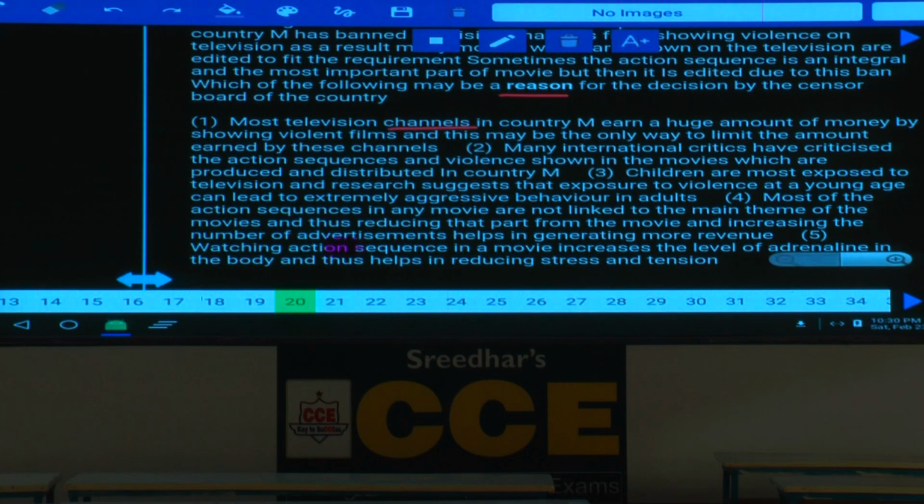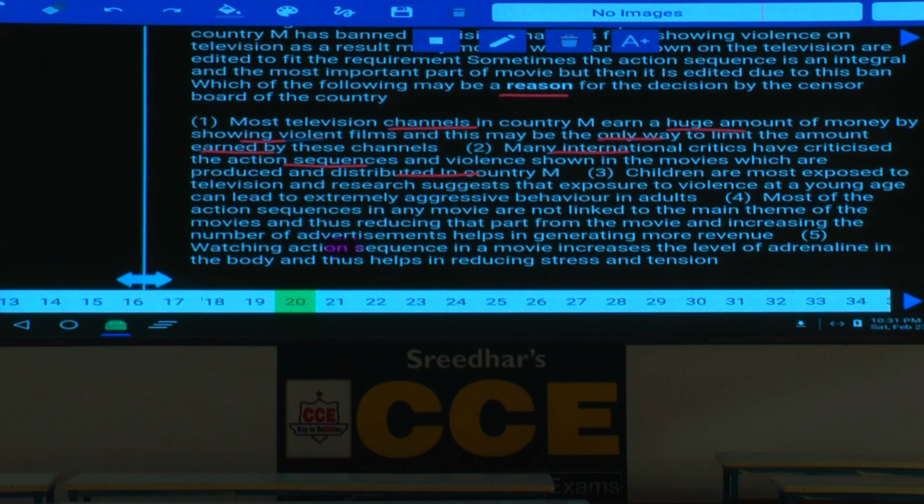Most television channels in Country M earn a huge amount of money by showing violence. Now, in order to decrease their violent films, this may be the only way to limit the amount earned by these channels. Is the censor board viewing this? They are not bothered about their earnings, isn't it? Then, many international critics have criticized the action sequences and violence shown in the movies produced and distributed in the country. Just because they have criticized, it could not be the reason for the censor board to ask them to edit this.